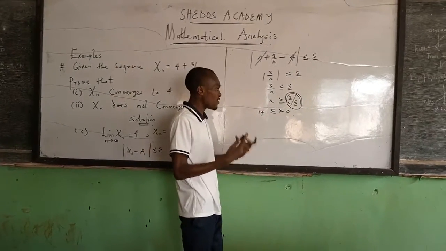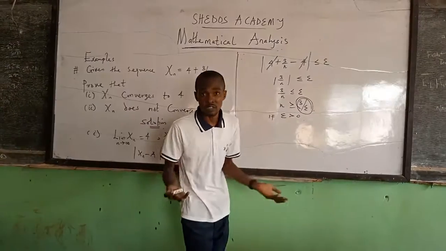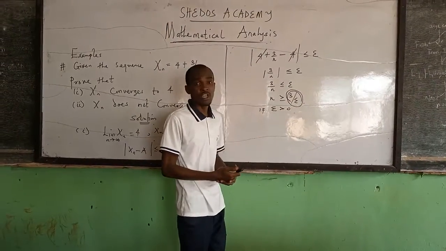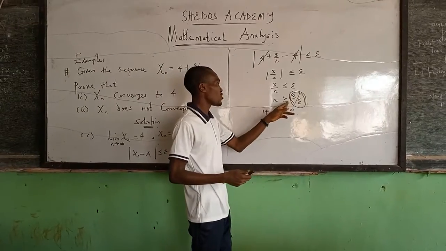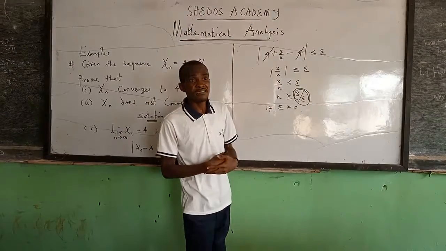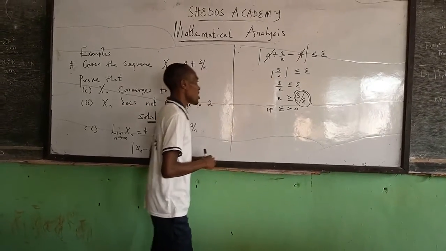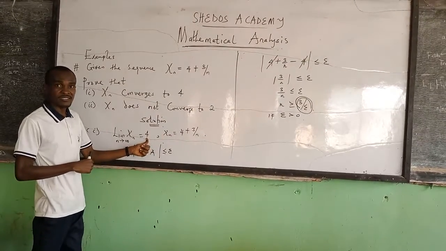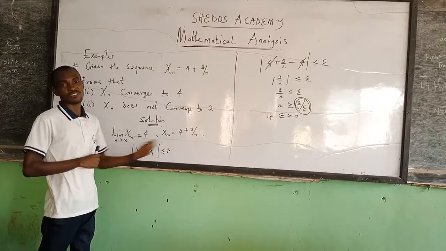So we can find an epsilon. We can say let our epsilon be 1. 1 is greater than 0. And 3 over 1 is 3, which is a natural number. So n is greater or equal to 3, which satisfies our earlier condition. So that tells us that 4 is actually the limit of our given sequence.